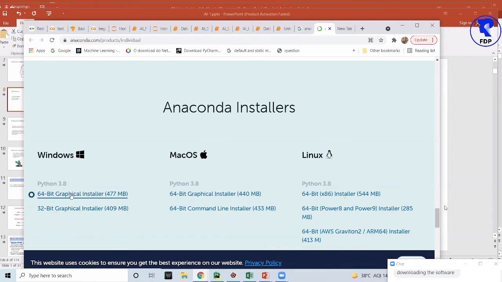Around 95% of all the faculty members, if you have a laptop nowadays, there are very high chances that you have a 64-bit laptop. But again, if you have 32-bit, no issues, you can download accordingly. Multimem, no issues, that will work. That is sufficient, you can download this 32-bit. That would be the compatible one. It's hardly 400 MB, roughly 410 MB, so it will take hardly a few minutes to download.